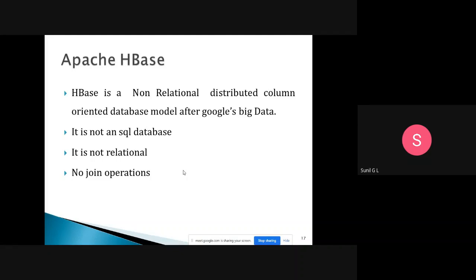Not relational means data is represented in rows or columns, and no join operations are used. In SQL we use n number of joins: inner join, outer join, left outer join, right outer join, theta join, equi join. But in Apache HBase we are not using any join operation.